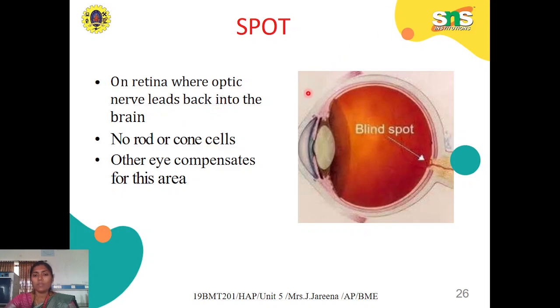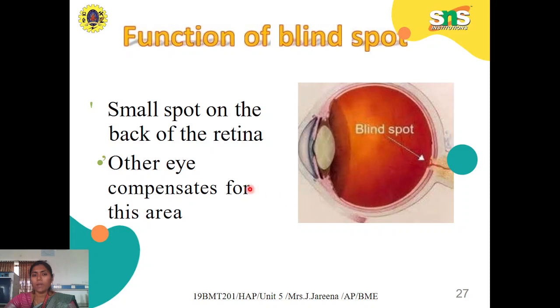And then next is the blind spot, the point where the optic nerve starts to emerge. When the light falls on this spot, people can't see anything, because this spot doesn't contain rods and cones. Each eye has its own blind spot, but these blind spots are compensated with the help of each other. The other eye compensates for this area.